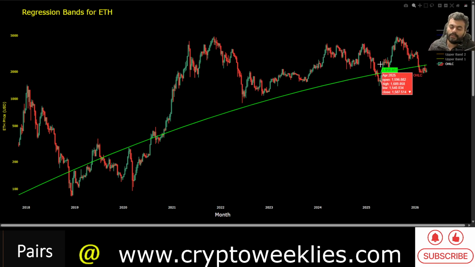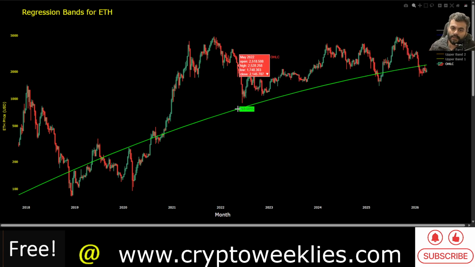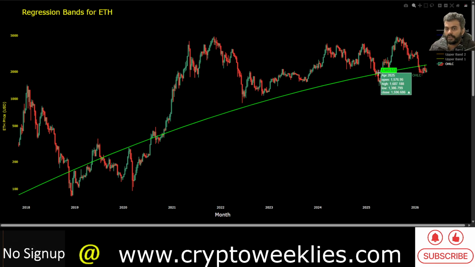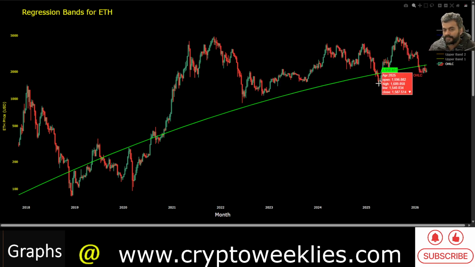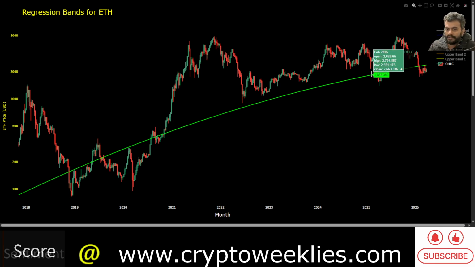The first time ETH went undervalued in that bear market starting 2022 was actually in the bull market year of April 2025. That's when the price action was lower than the green line, and you would have seen on other popular YouTube channels as well, that at that phase of the market cycle, when ETH was going lower than this green line over here, the market was in a panic state with respect to ETH and ETH related narratives, only for ETH to do a 3x from roughly $1,500 to about $5,000 in a matter of months.